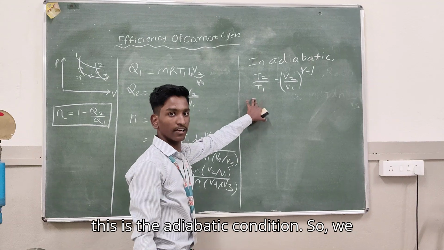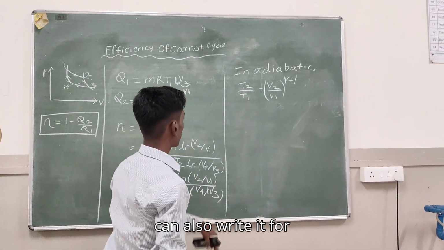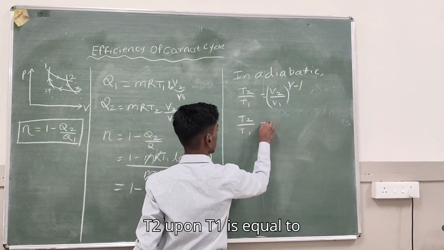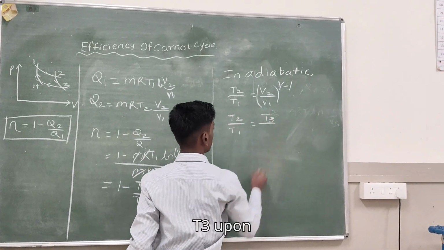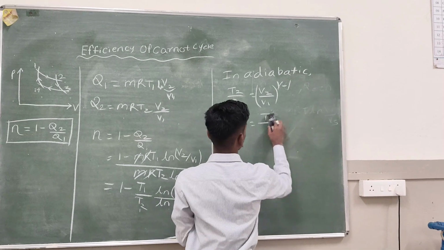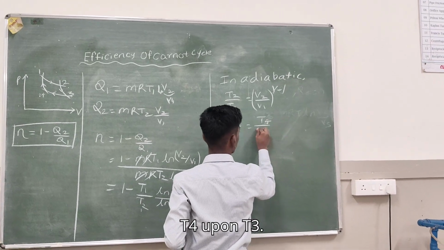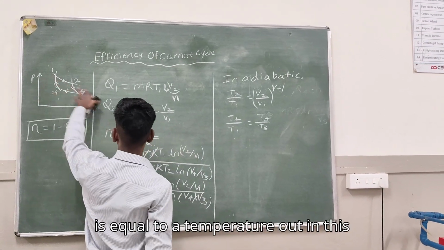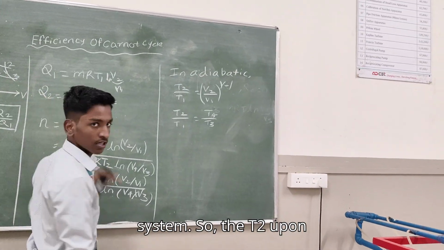So this is the adiabatic condition. We can also write T2 upon T1 is equal to T3 upon T4, because the temperature in is equal to temperature out in this system.